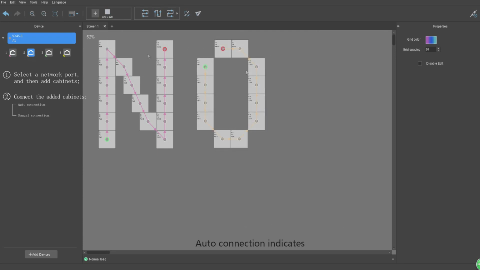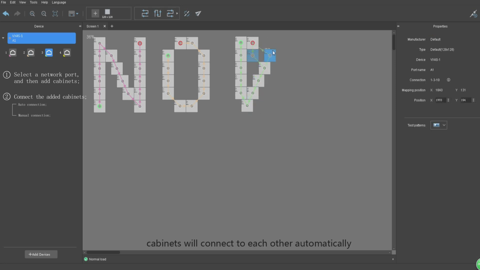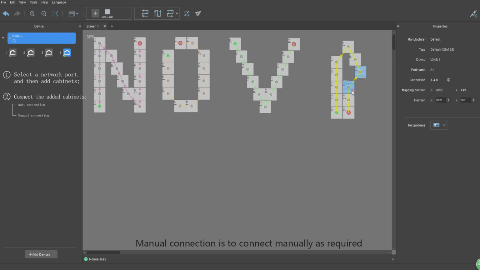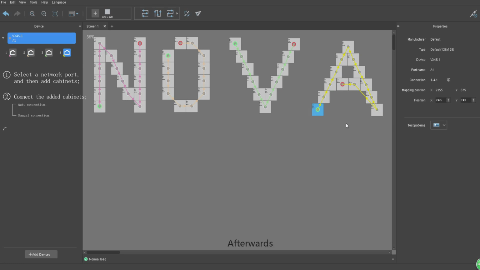Auto connection indicates that after the cabinet connection type has been selected, cabinets will connect to each other automatically while adding cabinets in the editing area. Manual connection is to connect manually as required after cabinets have been added. Afterwards, you can drag cabinets to build a screen into the shape as required to complete your creation, just like building blocks.